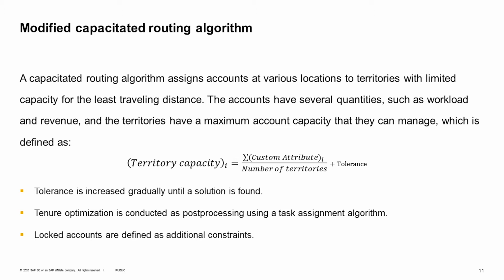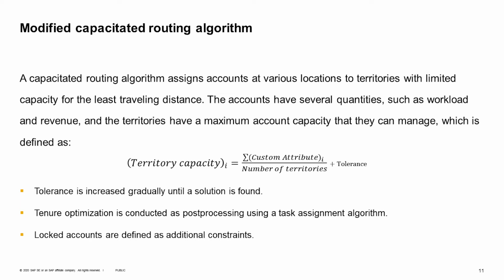For each territory, we define a capacity for revenue and also a capacity for call volume. And the way we define it is that for the custom attribute i, we define the territory capacity i as the summation of custom attributes divided by the number of territories. For example, if the summation of revenue is 10,000 and we have 10 territories, then the capacity for revenue for each territory would be 1,000.